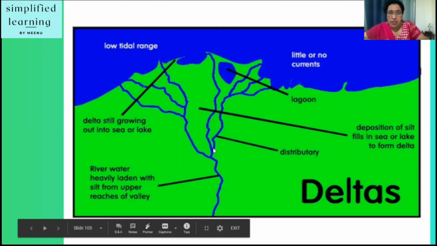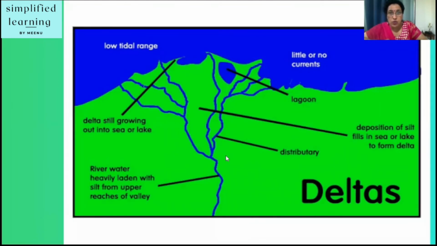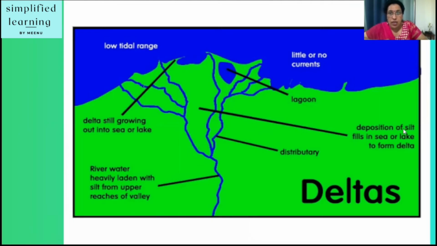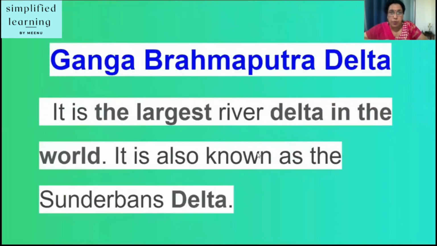It is giving rise to many branches which we call distributaries. So this river water is heavily laden with silt from the upper reaches of the valley. Then because this area is flat and low, here what happens? Deposition of silt fills in seas or lakes to form a delta. So you can see the formation of deltas here.